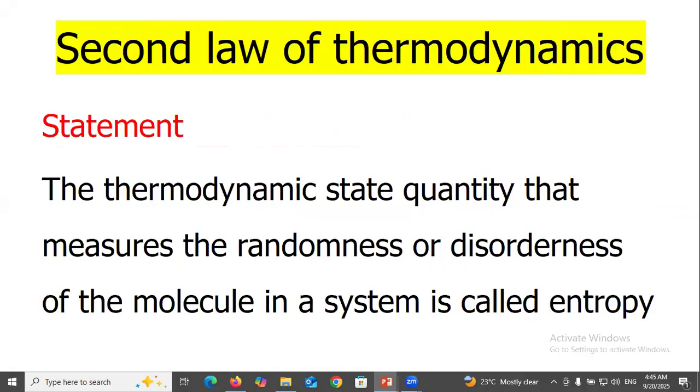Okay, second law of thermodynamics. The thermodynamic state quantity that measures the randomness or disorderliness of the molecules in a system is called entropy.